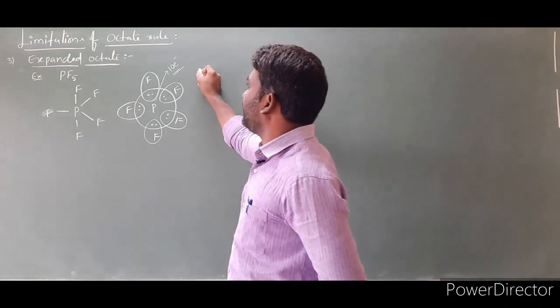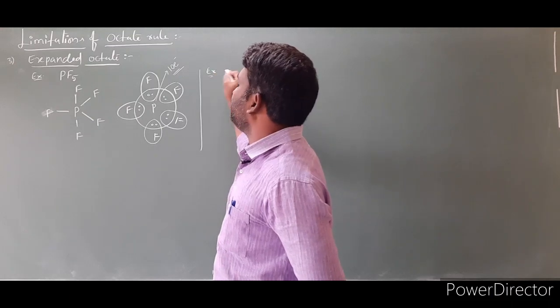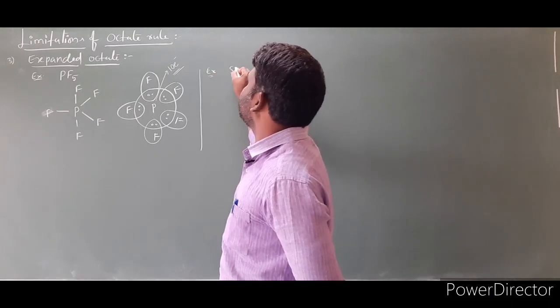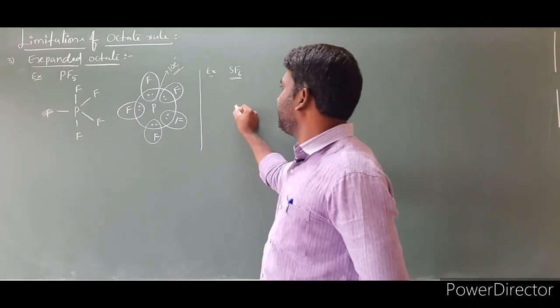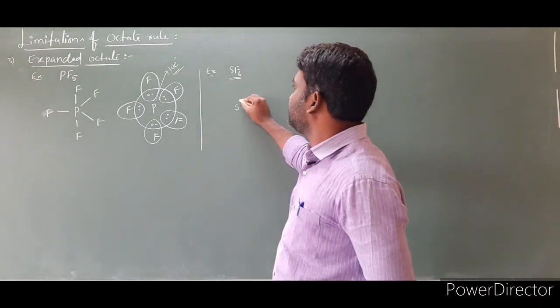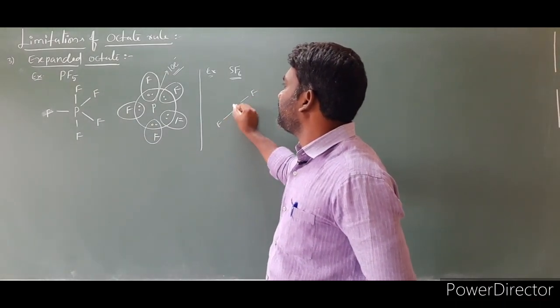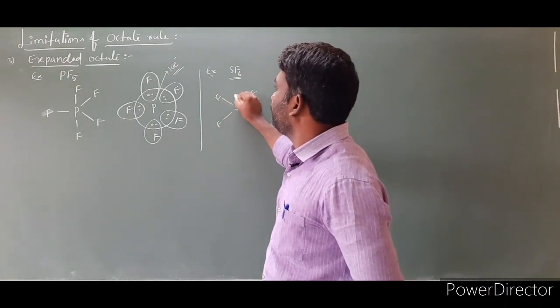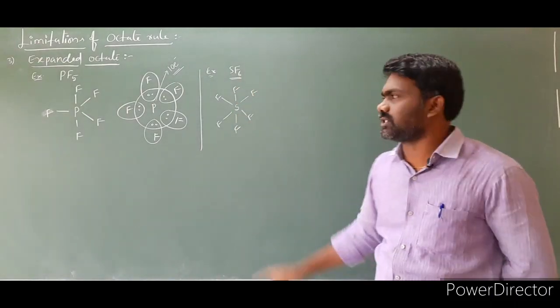Let us take one more example for better understanding of this expanded octet. I am taking an SF6 molecule. So sulfur is present at the center. There are 6 fluorines: 1, 2, 3, 4, 5, and 6. Six fluorines are surrounding the sulfur.